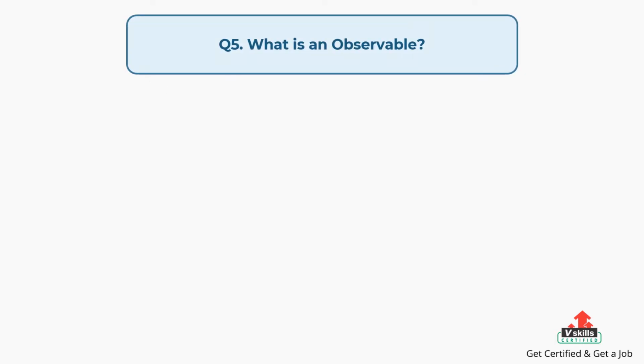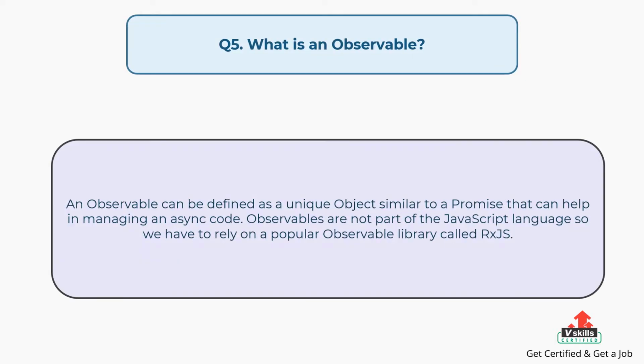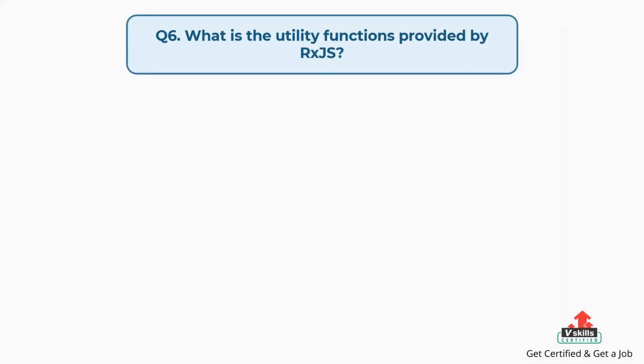Question number 5. What is an observable? The answer is: An observable can be defined as a unique object similar to a promise that can help in managing an async code. Observables are not part of the JavaScript language, so we have to rely on a popular observable library called RxJS. Question number 6. What are the utility functions provided by RxJS?